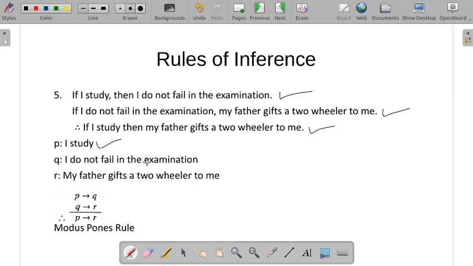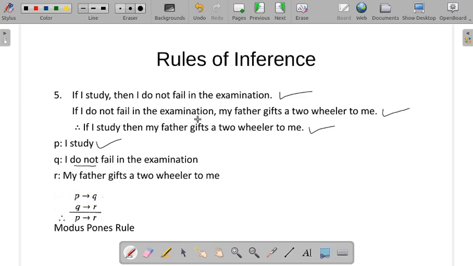See here, I do not fail in examination. Though "do not" is there, still it is a Q and not negation Q. You can write negation Q, that will not alter any result. Here it is given as Q because there is no "I fail in examination" statement. If it was there, I fail in examination, then "I do not fail in examination" should be given as negation Q. Okay, so here it is a Q because I do not fail in examination.